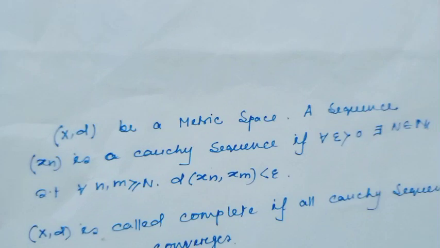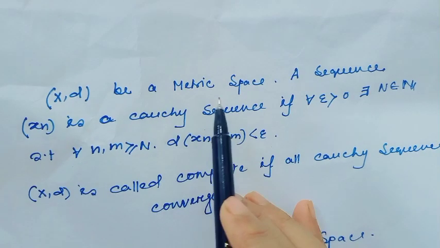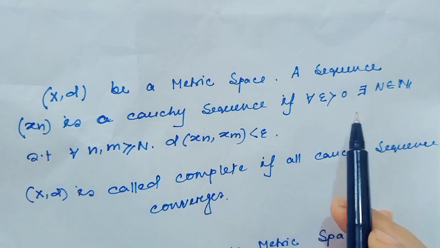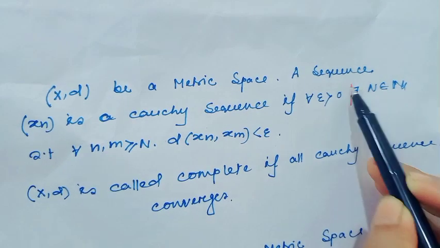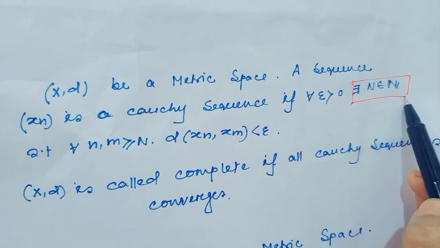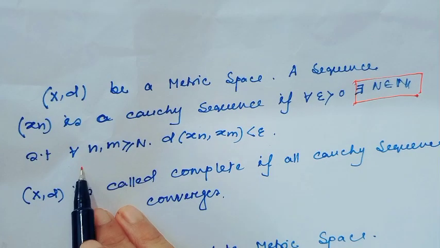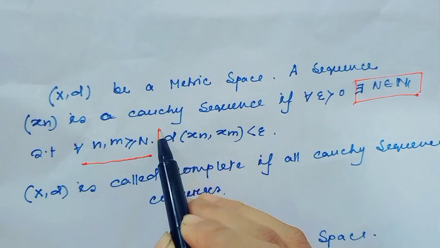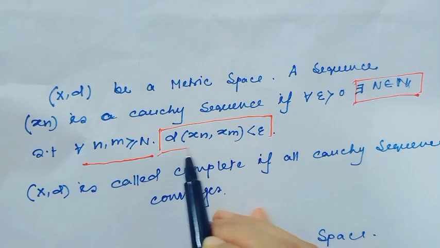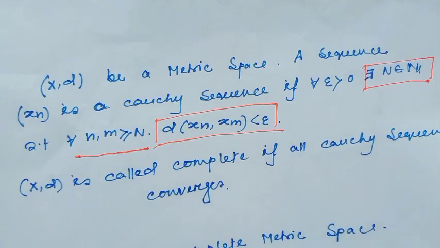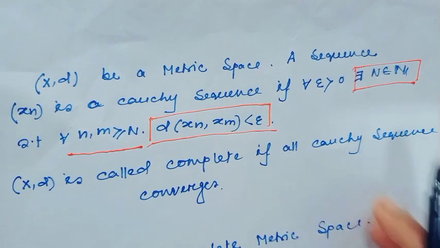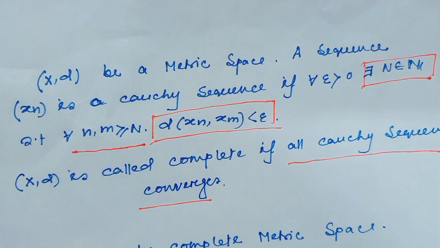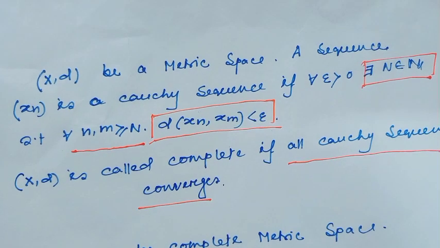We all know a Cauchy sequence means: if (X, d) is a metric space, then a sequence x_n is Cauchy if for all epsilon greater than 0, there exists a capital N belonging to the natural numbers such that for all n, m greater than or equal to capital N, the distance between x_n and x_m is less than epsilon. And the metric space (X, d) is complete if all Cauchy sequences are convergent. Okay? We all know this part.